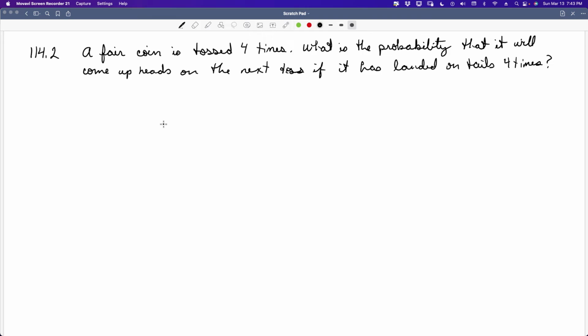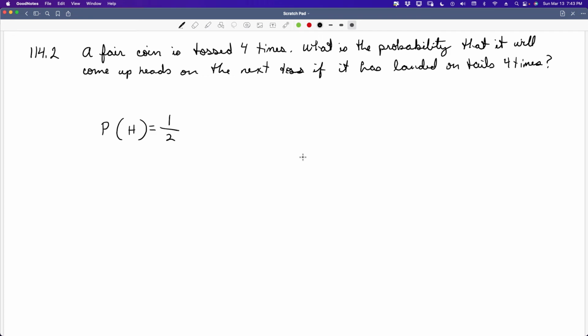There are 2 possible outcomes, heads or tails. We want it to land on heads. That's one of the possible outcomes. So the probability that it will land on heads on the next toss is 1 out of 2. That's it. It's that simple.